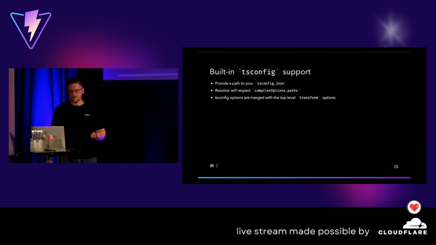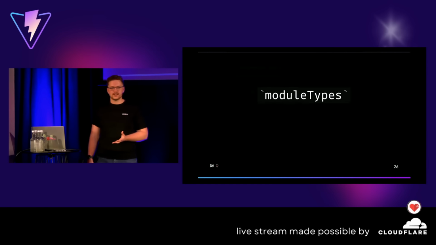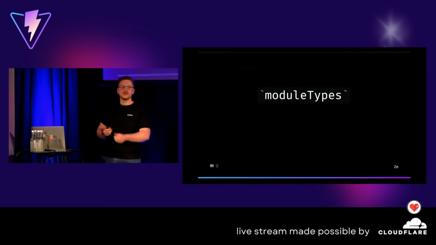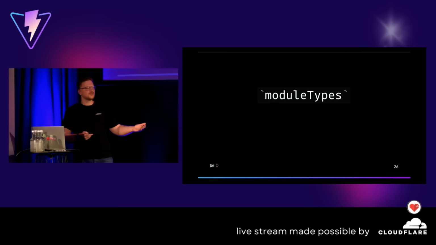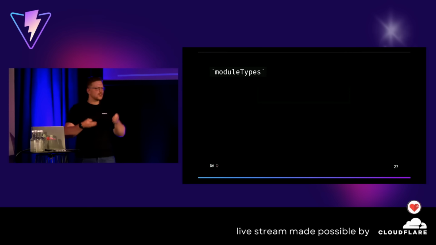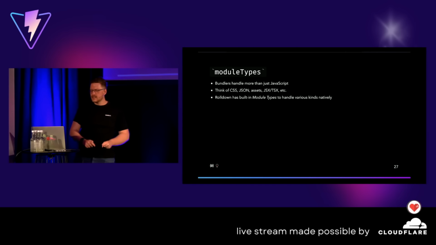That's pretty helpful. Module types in Rolldown is another feature that's pretty interesting, because as a bundler, we have different asset types. We have TypeScript, sure, we have JSON, we have assets like images, like files. So we want to deal with them. But on the other hand, if we have a new framework, it would be nice to somehow deal with that as well. Let's think of JSON, assets, JSX, TSX as classes called module types.